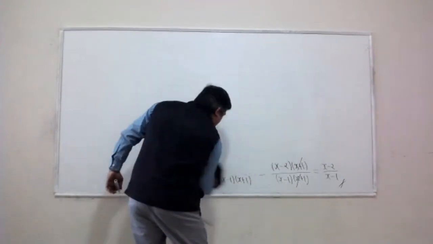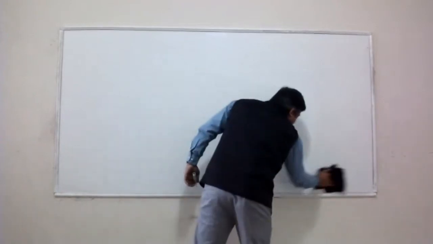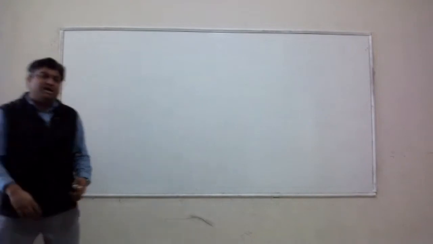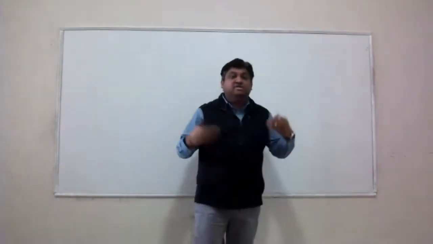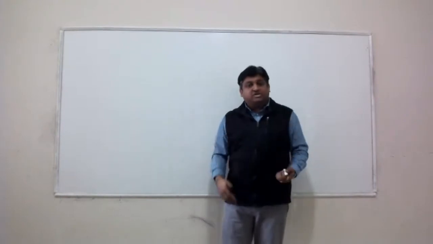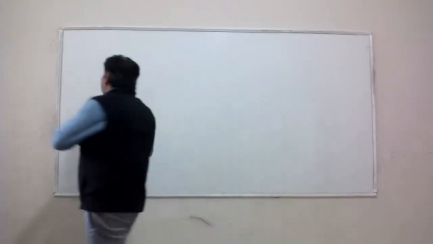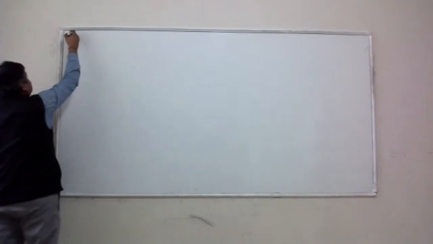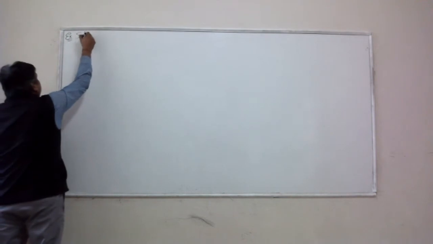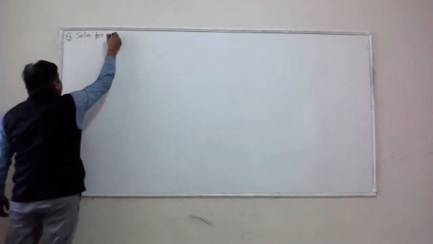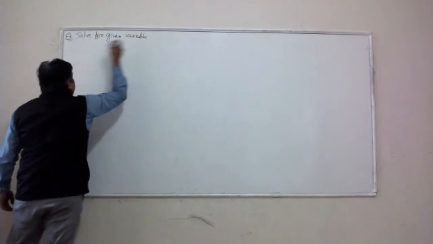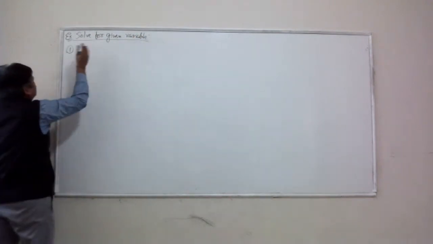linear equation. Remember, the difference between equation and expression should be clear. Expressions can be simplified. Equations can be solved. All right? Expressions can be simplified. Equations can be solved for the given variable. So here is the common instruction for the next three problems. Solve for given variable. Here is the first example.